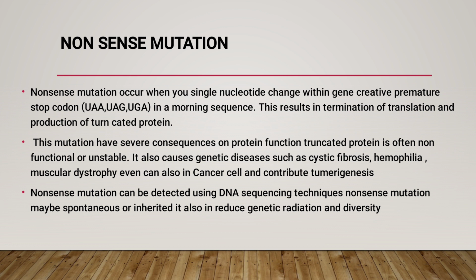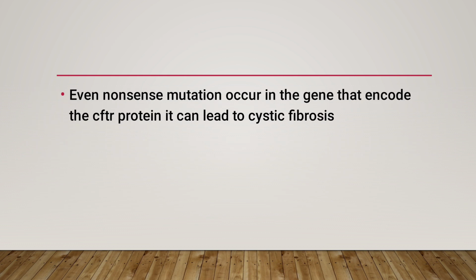This nonsense mutation can also be detected using DNA sequencing technique. It may be spontaneous or inherited. It reduces genetic variation and diversity. Nonsense mutations can also occur in the gene that encodes the CFTR protein, which can lead to cystic fibrosis. Nonsense mutation in the CFTR gene is the reason for the disease cystic fibrosis.